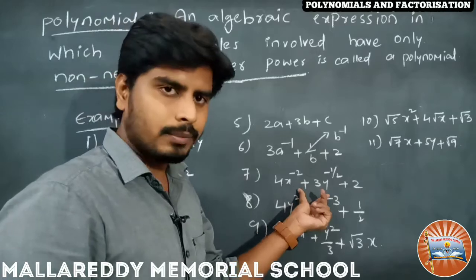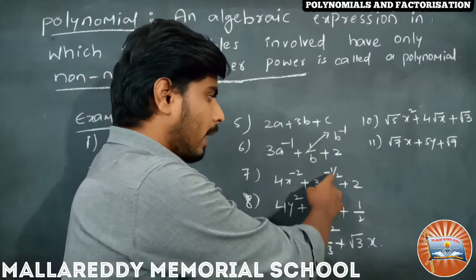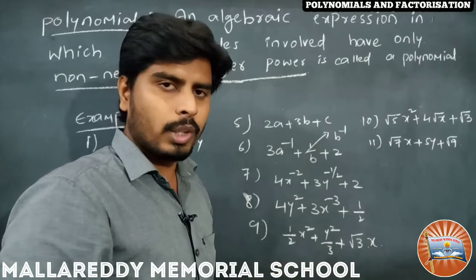Coming to the 7th, 4x power minus 2 plus 3y power minus 1 by 2 plus 2.